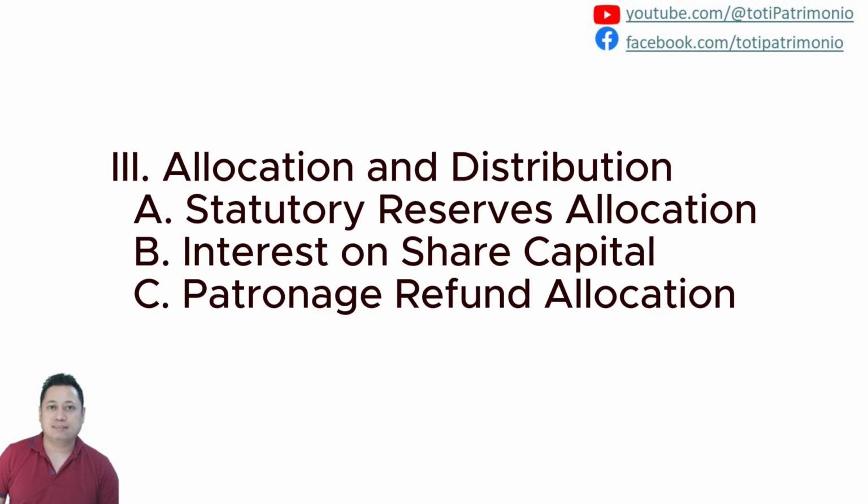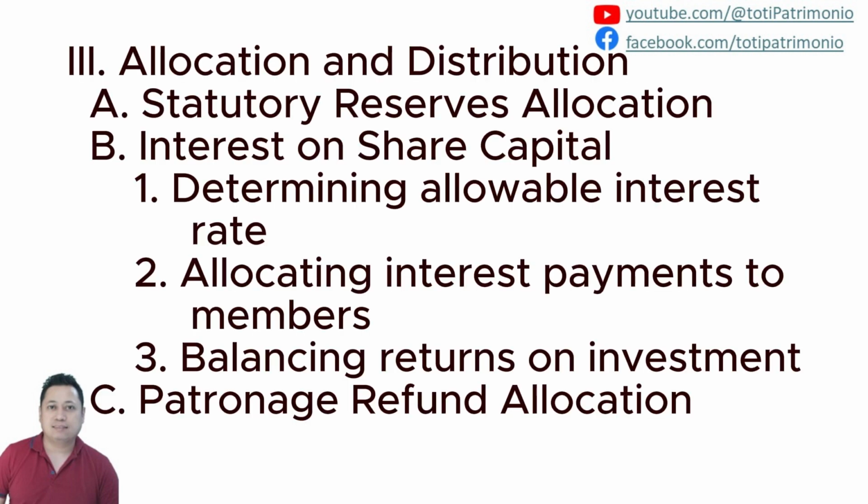Hello once again, Toti here, and we are in the letter B of chapter 3, which is the interest on share capital. So the title of chapter 3 is Allocation and Distribution, and under that the letter B is interest on share capital. So practically the allocation and distribution in terms of the interest on share capital. So number one, we determine the allowable interest rates.